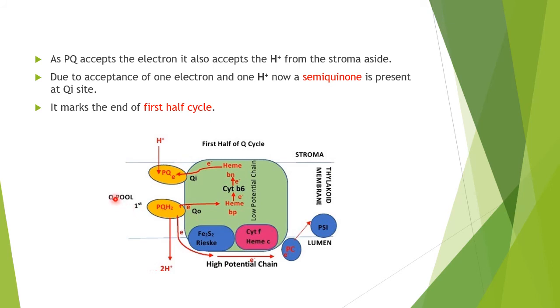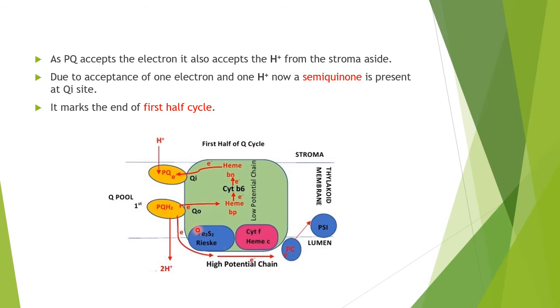The first half of the cycle: this is the QO site, which is more receptive to plastohydroquinone. So from the pool, which has come from photosystem II, the first PQH2 comes to this site. And then there is a bifurcation of its electrons. At the same time, these two electrons will be given in two directions. One electron will go this way, which is called the low potential chain, and the second electron will go through these carriers to PC.